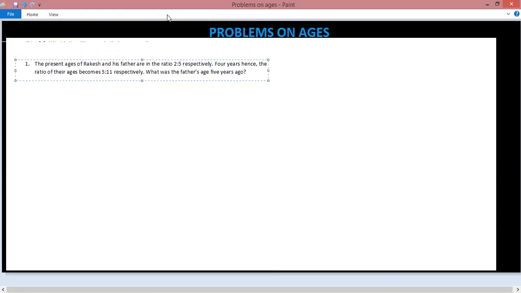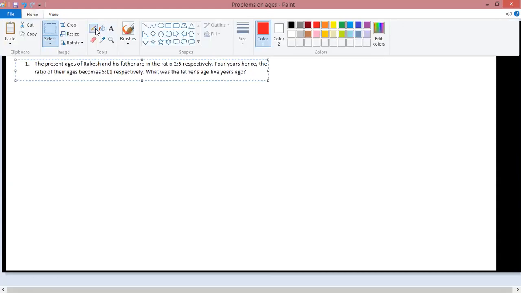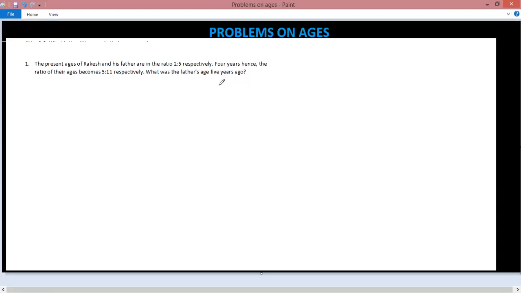Now this is a numerical again on the same guidelines. Whatever may be the problem, you'll have to just put this as present, some future data, and some past. Now let us write the data accordingly in each one of these columns. The present ages of Rakesh and his father. So I'll write Rakesh as R, father as F. The present ages are in the ratio 2:5.